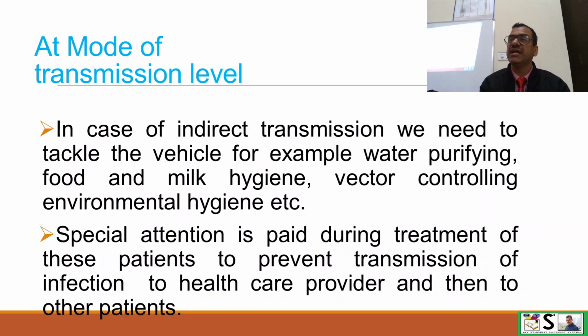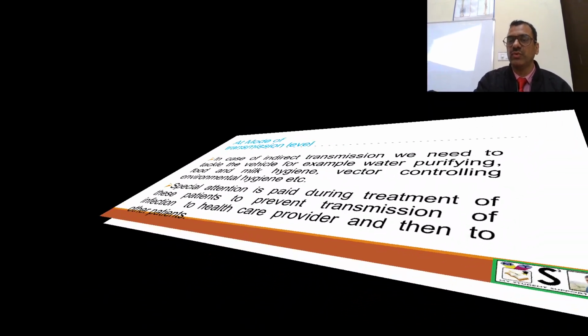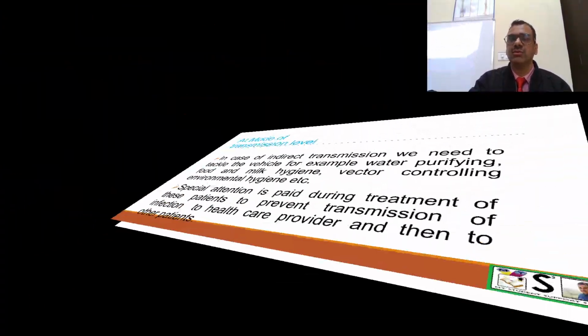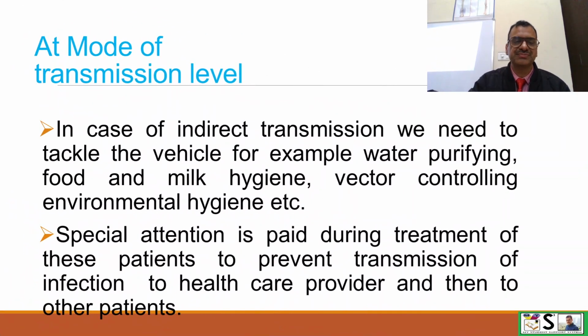And in case of indirect transmission, if the mode of transmission is indirect, then we act on the vehicle through which the organism is passing. For example, if it is passing through water, then we will do water purification. If it is passing through food and milk, we go for food hygiene and milk hygiene. If it is through a vector, then we go for vector control, like control of mosquitoes, etc.